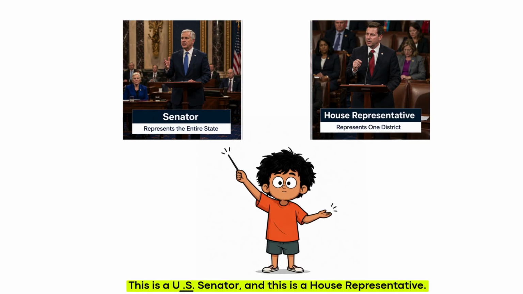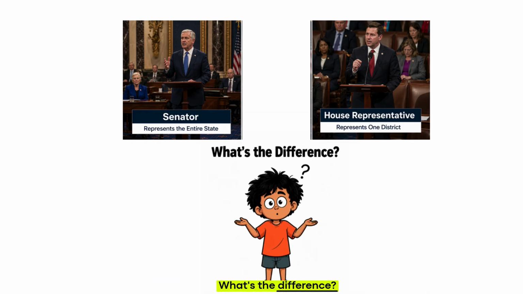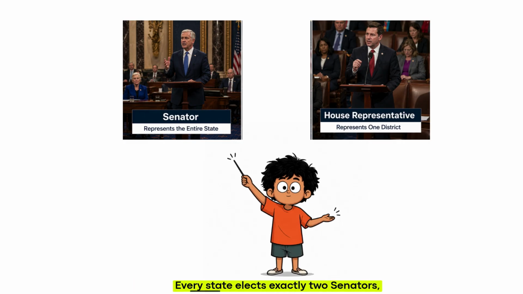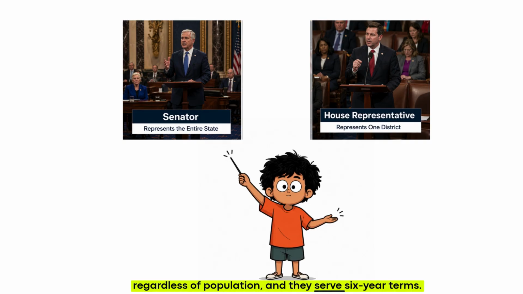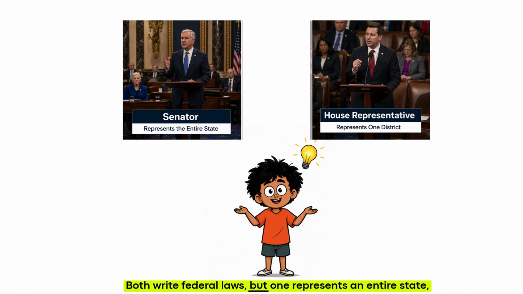This is a U.S. Senator, and this is a House Representative. What's the difference? A senator represents an entire state in the U.S. Senate. Every state elects exactly 2 senators, regardless of population, and they serve 6-year terms. A House Representative represents a single congressional district. The number of representatives each state has depends on its population, and they serve 2-year terms. Both write federal laws, but one represents an entire state, while the other represents a local district.